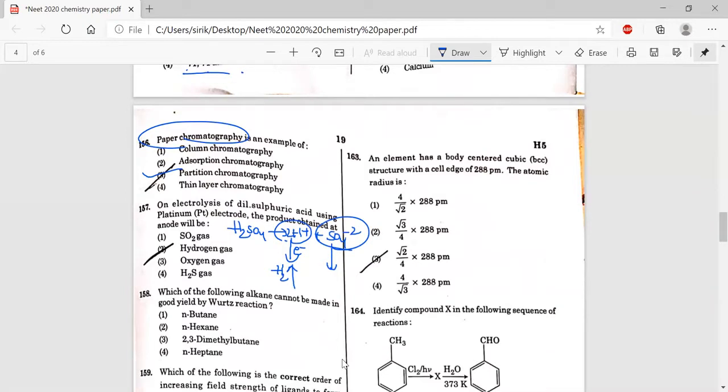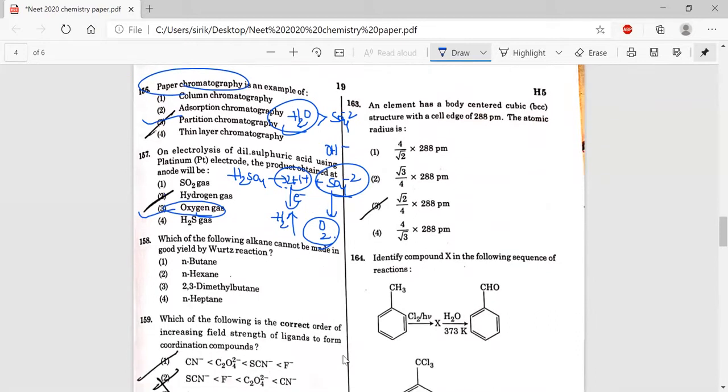But along with SO4 2-, water will also be there. In water, there is OH-. There is a competition between these two. So which one goes faster? We discussed the trick, right? The oxidation potential of water is more than that of SO4 2-. So water undergoes oxidation and O2 gas will be released. So at the anode, oxygen gas will be released. At the cathode, hydrogen gas will be released.